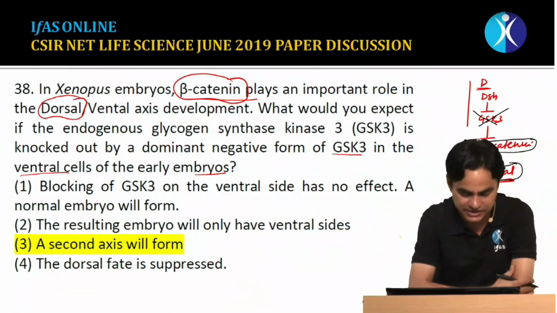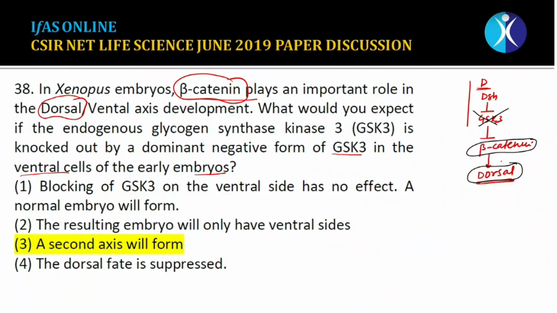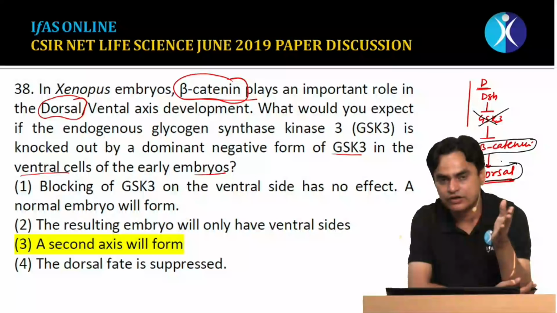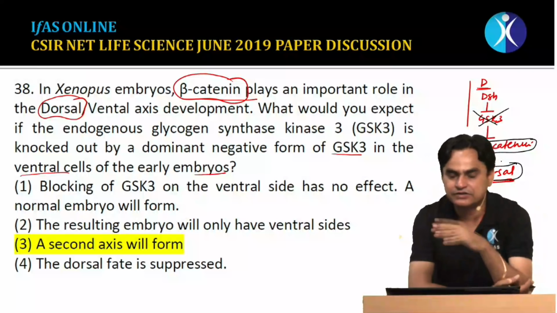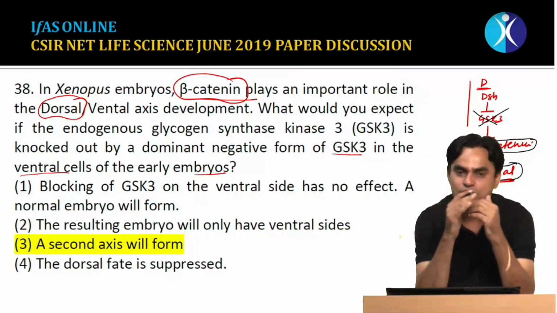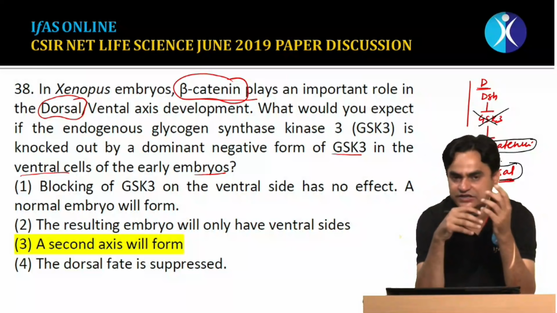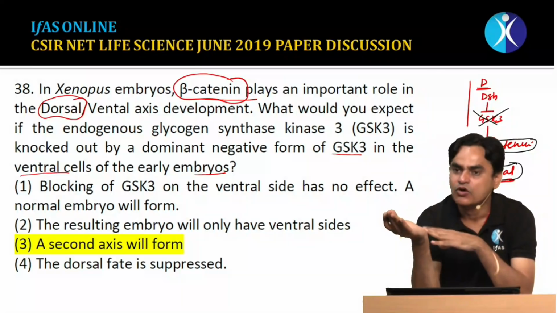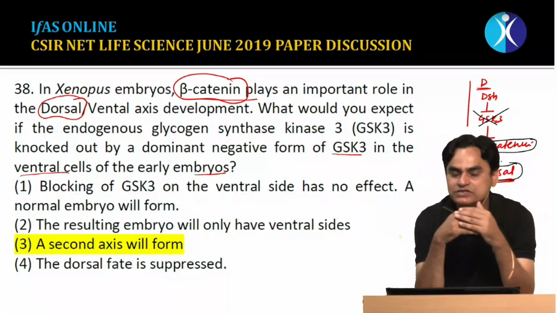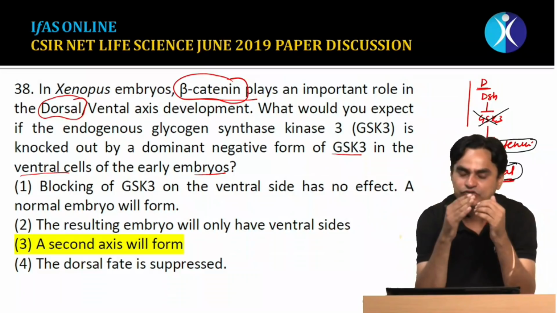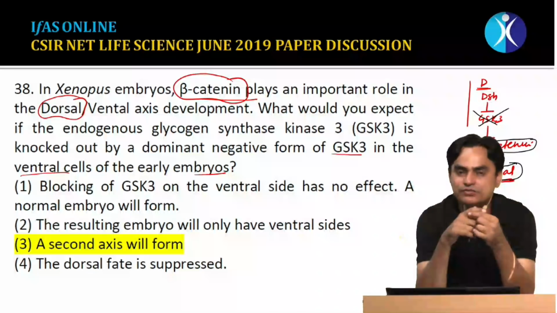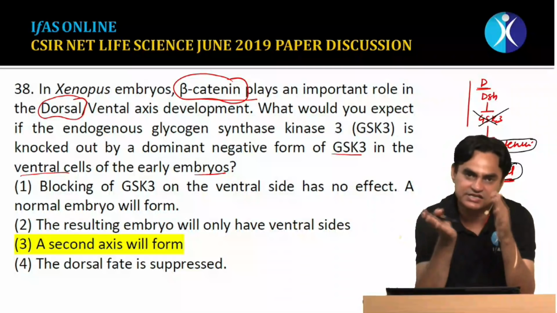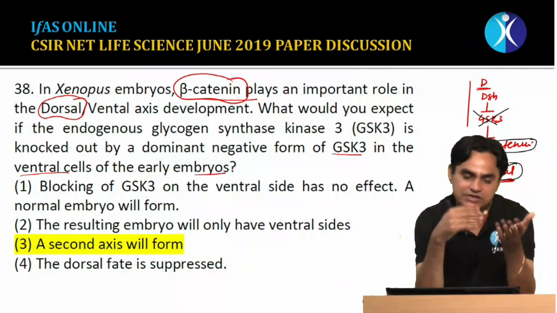So generally, on the dorsal side, the inhibitor of GSK3 does not allow GSK3 to function, as a result of which beta-catenin accumulates and leads to dorsalization of the embryo. On the ventral side, there is no such inhibitor, so GSK3 functions. As a result, GSK3 inhibits beta-catenin. Beta-catenin is degraded on that side, which gets converted to the ventral side.